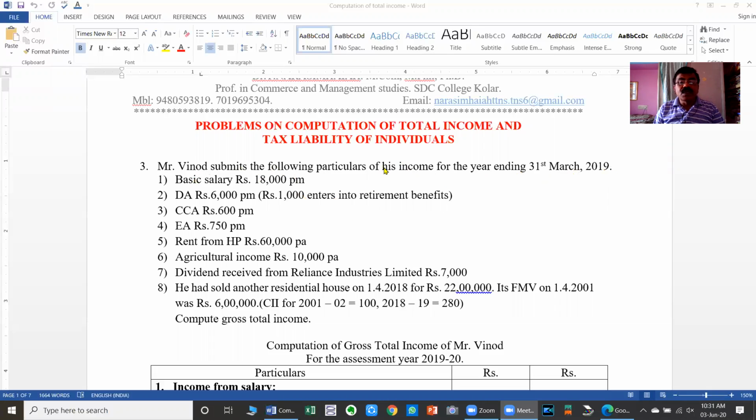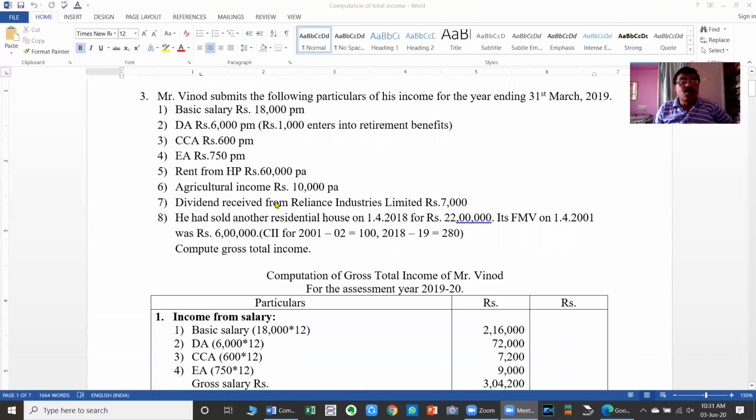Relevant to the problem, the given information is basic salary, DA, CCA and EA. The first 4 items are related to the computation of income from salary. Here basic salary is given, DA is given, CCA is given and EA is given. In addition to this, there are no other allowances and perquisites. Therefore, the gross salary becomes the total of the basic salary, DA, CCA and EA, as computed in the statement here.